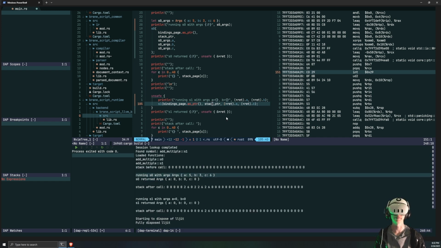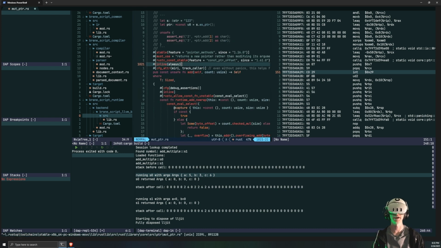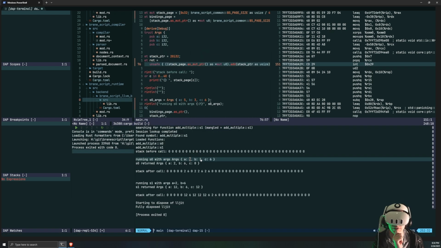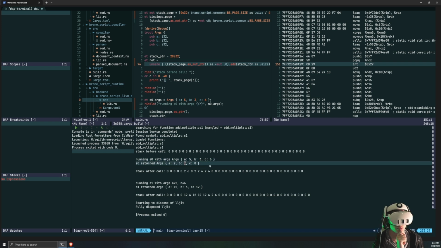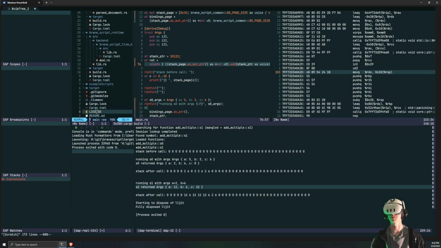Ooh, wait. Now my dereferencing of things is incorrect, because add adds the size of the type. Here we go. 5 minus 3 is in fact 2, and then 6 is carried over, so that is working correctly. We get 12. Let me check what my current example script is.